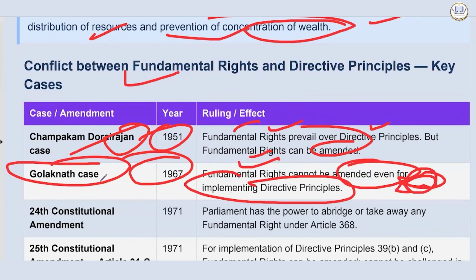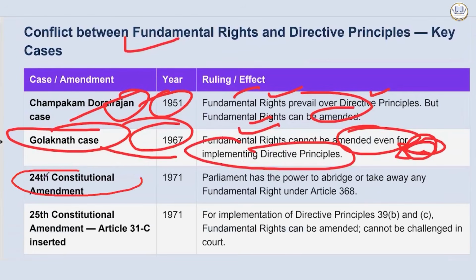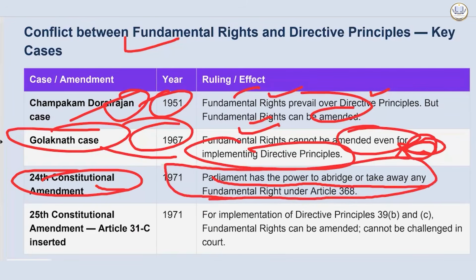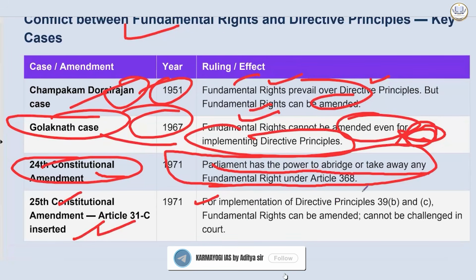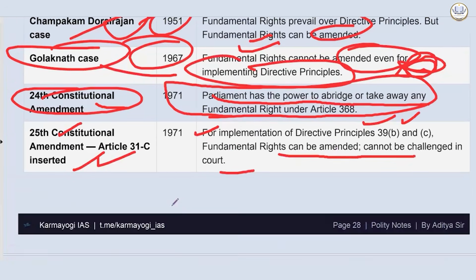Fundamental rights are sacrosanct according to the Golaknath case. The 24th Constitutional Amendment: Parliament has the power to abridge or take away any fundamental right under Article 368. Then comes the 25th Constitutional Amendment. Article 31C was inserted for implementation of DPSP 39B and C. Fundamental rights can be amended, cannot be challenged in court.